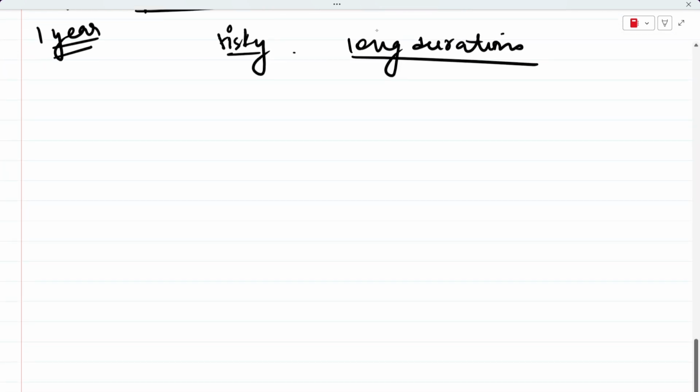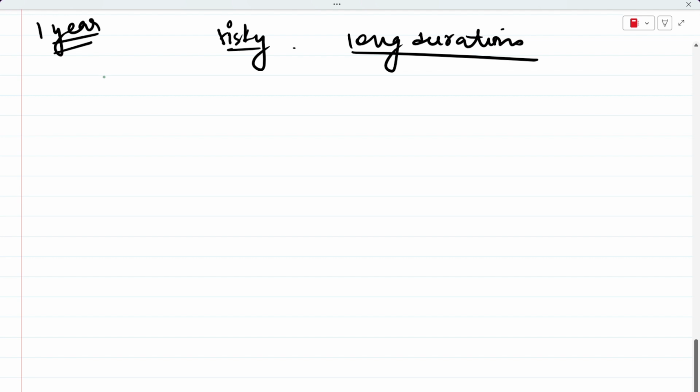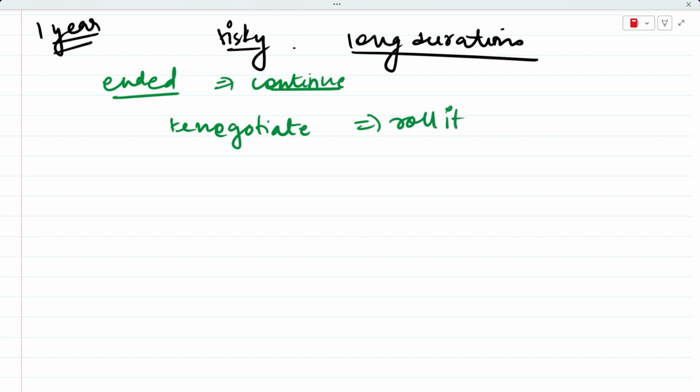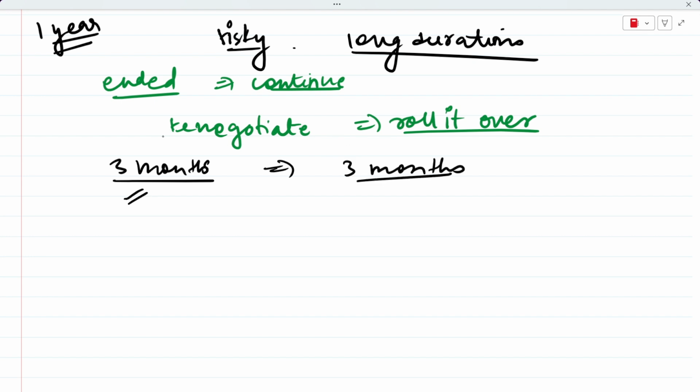However, one thing to note here is that if both parties want to continue after the contract has ended, if you and the bank want to continue even when the contract has ended, you can renegotiate. You can just roll it over for the next period. So for example, you and the bank locked a contract today for 3 months from now, and this contract has ended, but you want to enter into a contract again for let's say 3 months, so you can renegotiate the rate and the forward rate, and then you can roll it over.